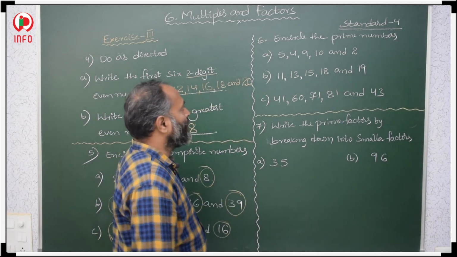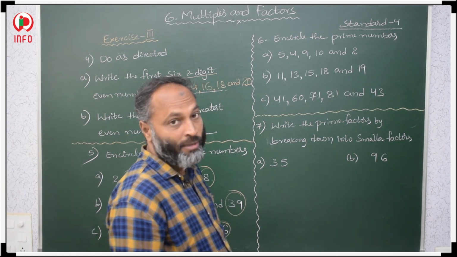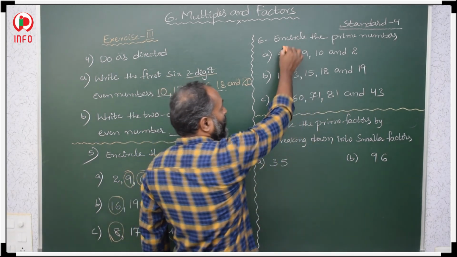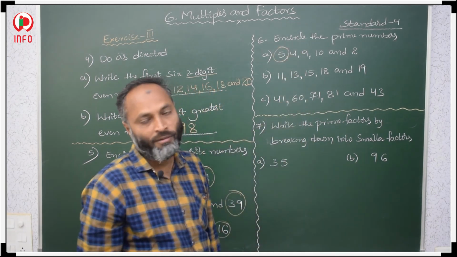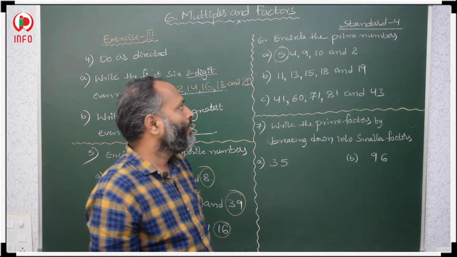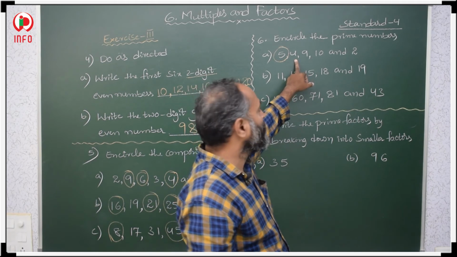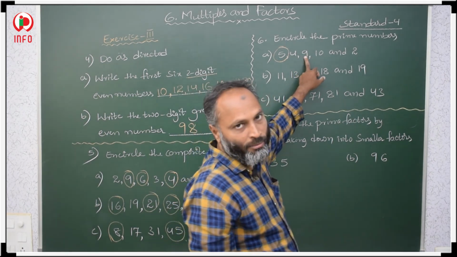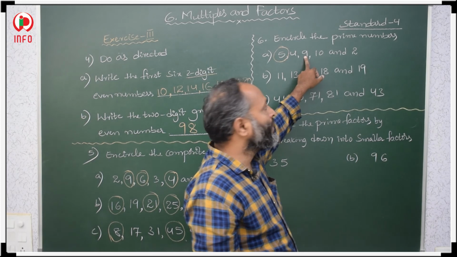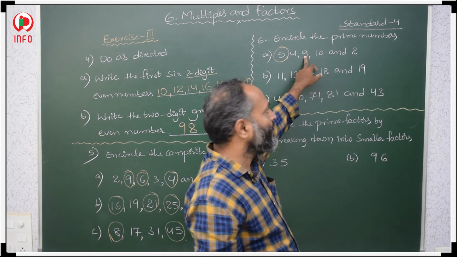Okay. Here encircle the prime numbers. 5 is a prime number. It will come in one table only. 1 5s are 5, 5 1s are 5. 4 is not a prime number. Why? Because in 2 table, 2 2s are 4 it will come. 9, it is not a prime number. 3 3s are 9. So it is not a prime number.